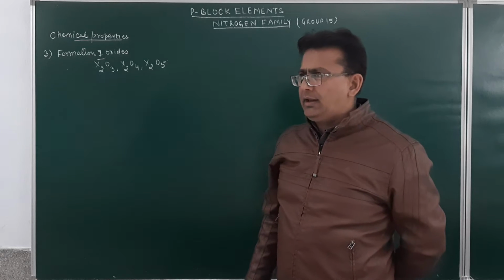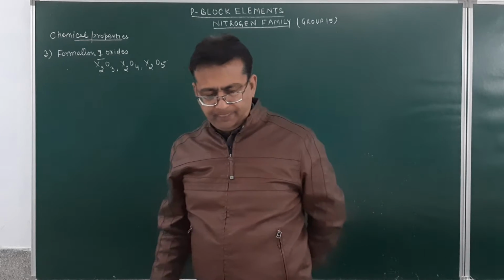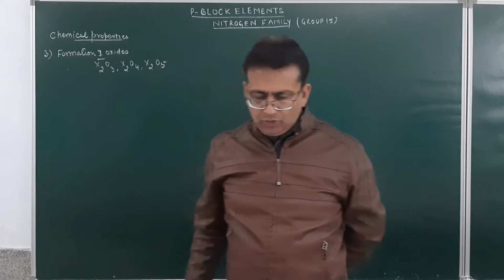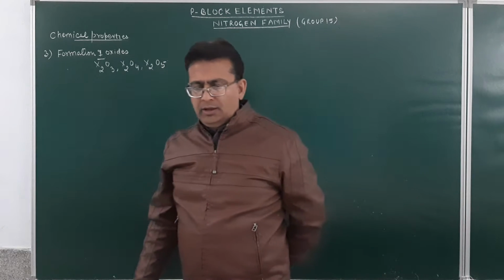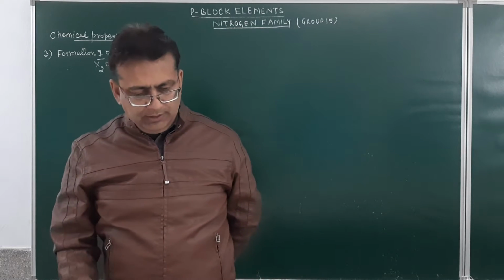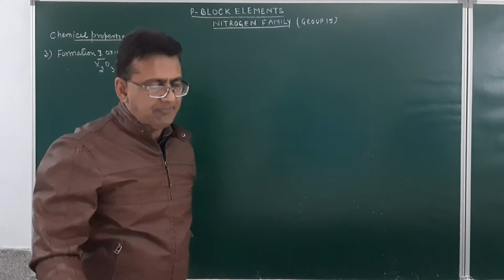Now, if I consider the acidic strength of the oxides, it decreases on moving down the group when the oxidation state is the same.